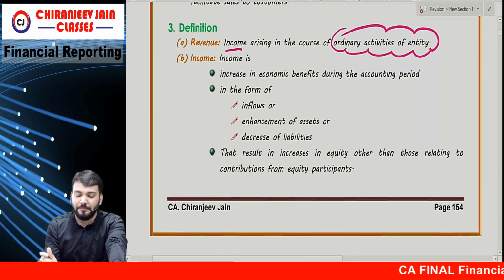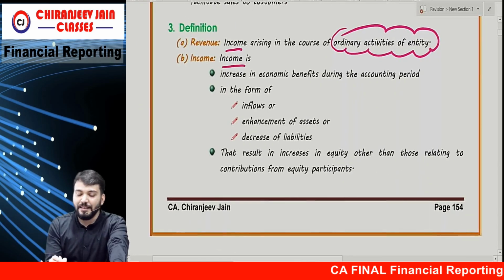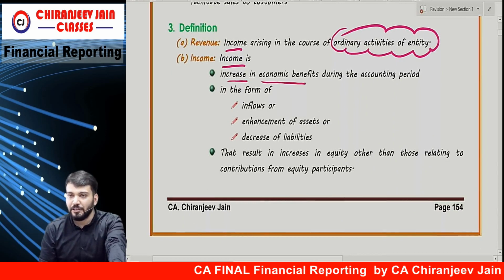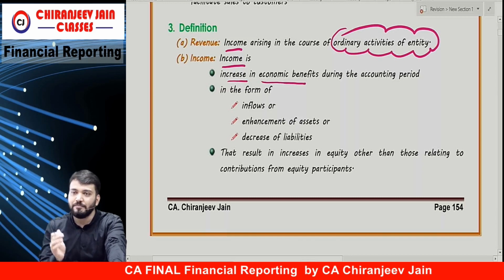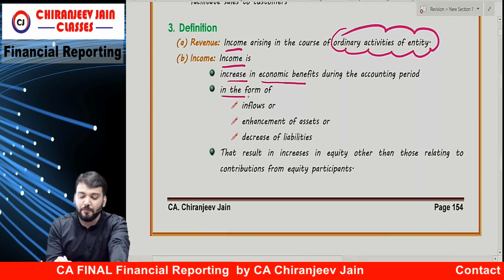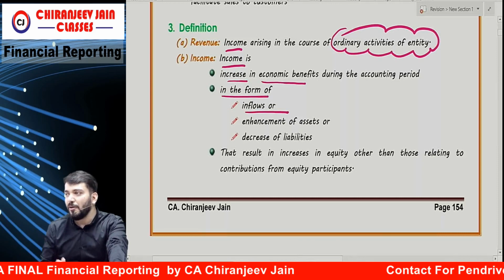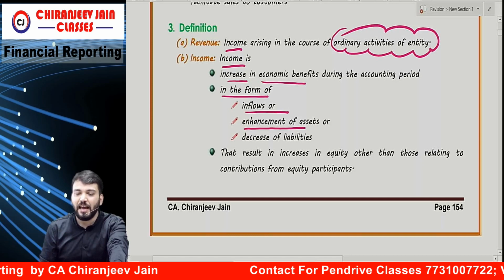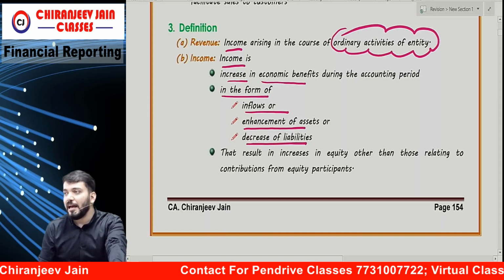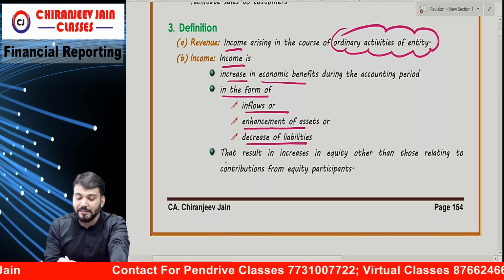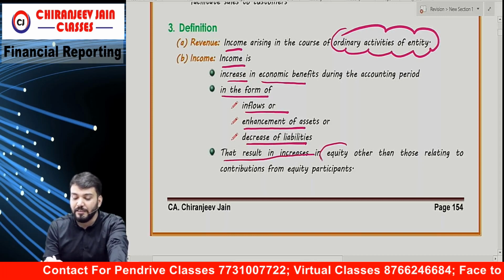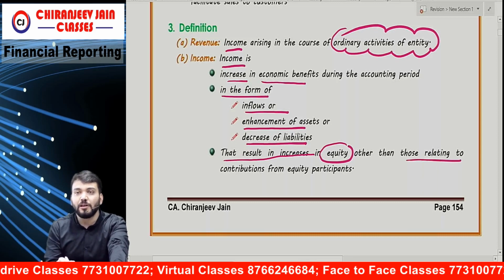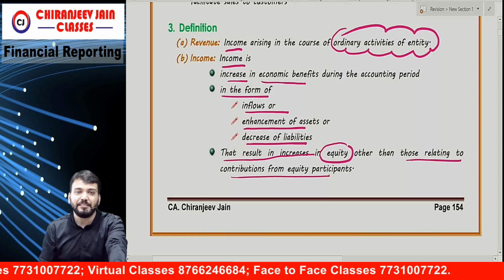So what is the meaning of income? Income means any increase in economic benefit during a particular accounting period, in the form of inflow or enhancement of asset, means increase in asset, or decrease in liability, that results in increase in equity other than those relating to contribution from equity participants.